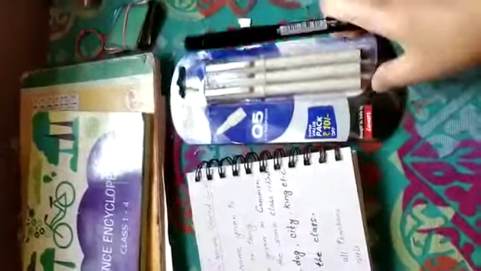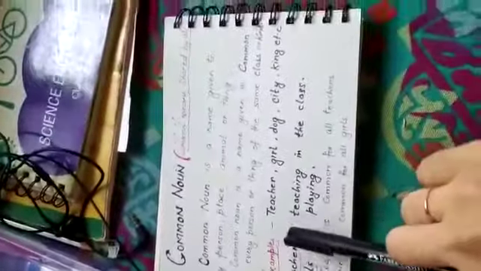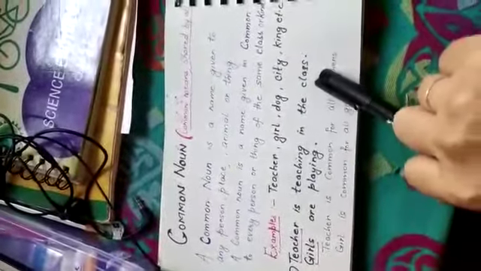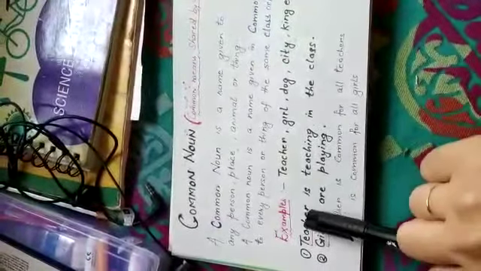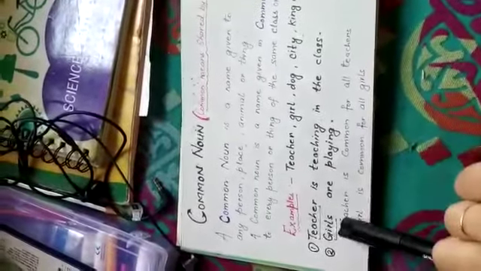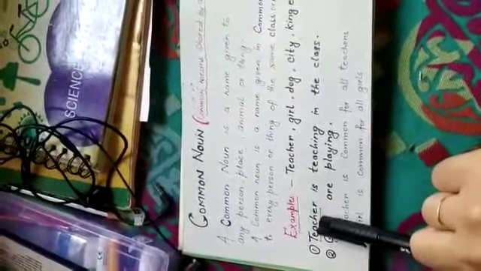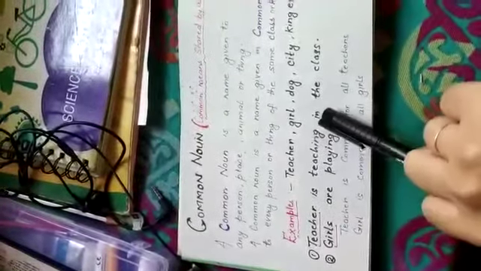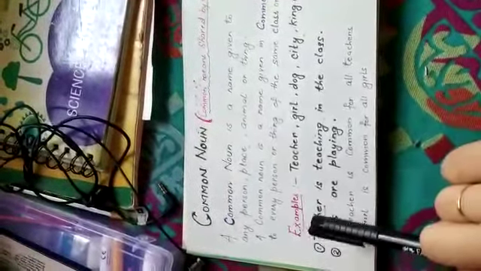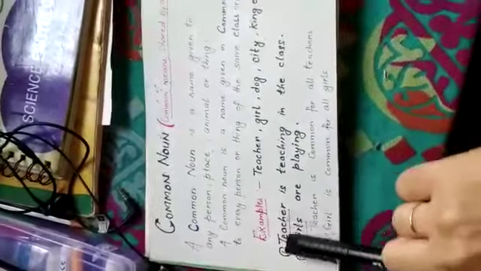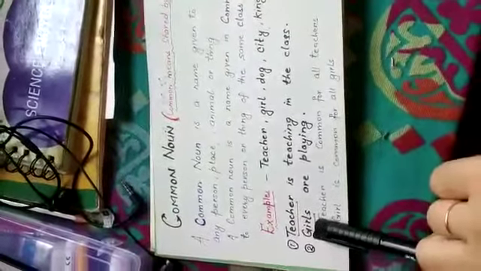Examples: teacher, cat, Delhi, book, etc. In a sentence, the cat is under the table. Here we get 2 nouns, cat and table. One is the name of an animal and the other is the name of an object. Second, Riya lives in Kolkata. 2 nouns, Riya, name of a girl, and Kolkata, name of a place. So these are nouns. You all know about it.